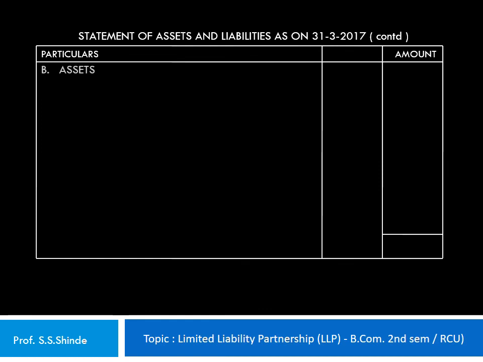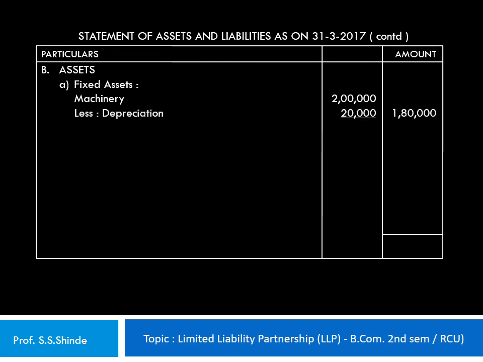Let's look into the second part of the statement of assets and liabilities, that is the assets. Under that, the first head is fixed assets, under which machinery 2 lakh rupees is shown in the inner column, less depreciation of 20,000 rupees. So the net amount of written down value 1,80,000 is shown in the outer column. Investments are nil in this particular problem. Loans and advances are also nil.